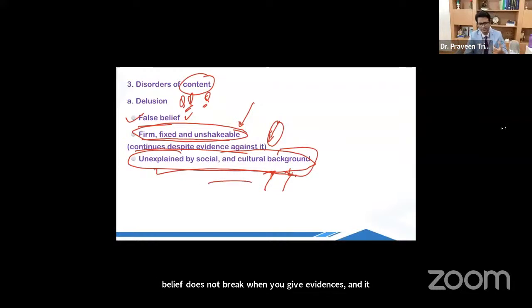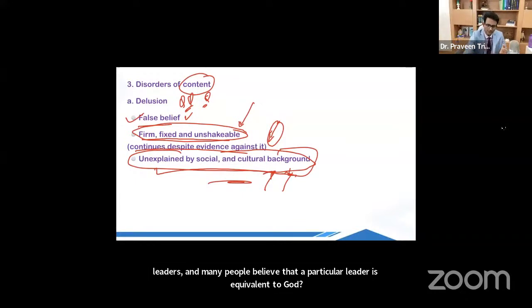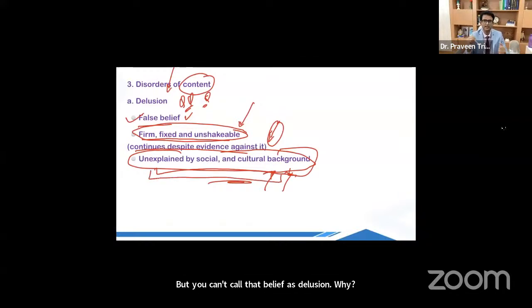Why is this background thingy important? In our country, there are many people who follow different kind of religious leaders. And many people believe that a particular leader is equivalent to God. But you can't call that belief a delusion. Why? Because his belief that his religious leader is equivalent to God is explained by the background of the person. So this is the importance of this third thing.